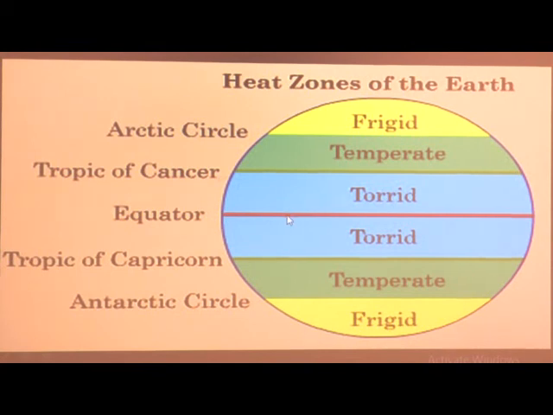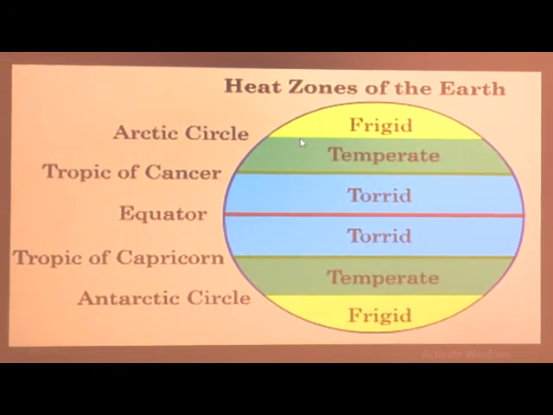From here equator towards top is north. So this part is northern hemisphere. This is the latitude Tropic of Cancer and this is the latitude Arctic Circle.